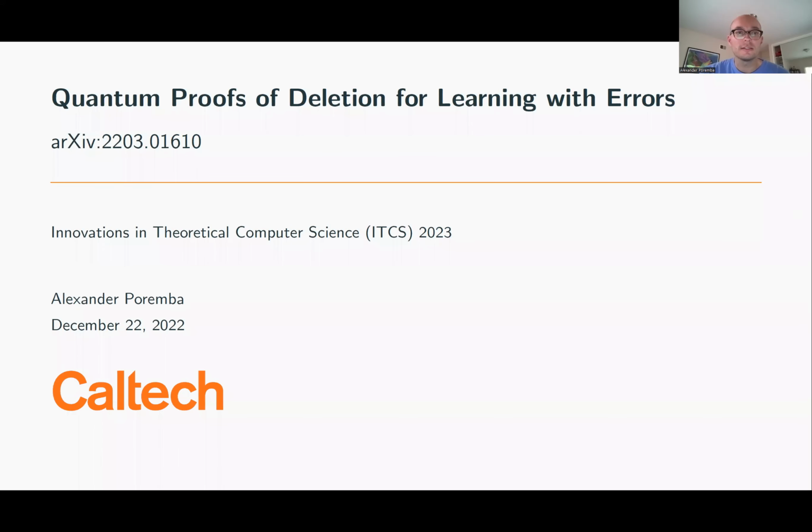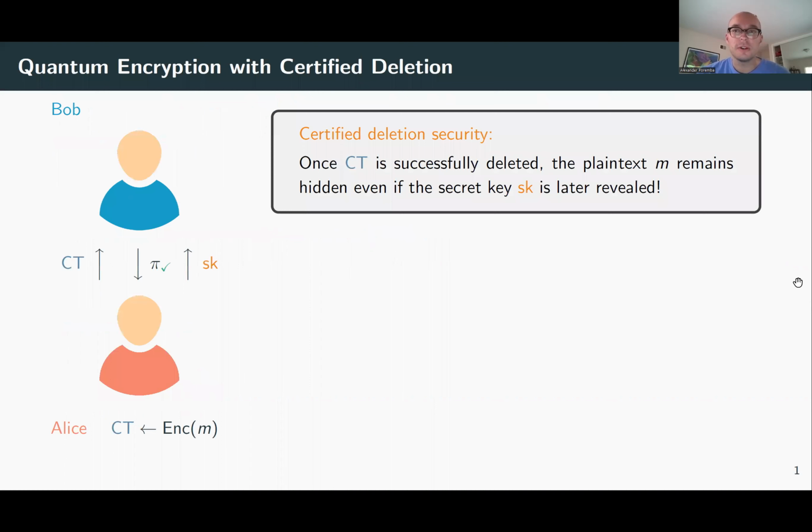Okay, so this talk is about quantum proofs of deletion for learning with errors. A recent exciting idea in quantum cryptography is this notion of certified deletion. Suppose we have Alice and Bob, and Alice wants to send an encrypted message to Bob. Let's imagine that this encrypted message is a quantum ciphertext.